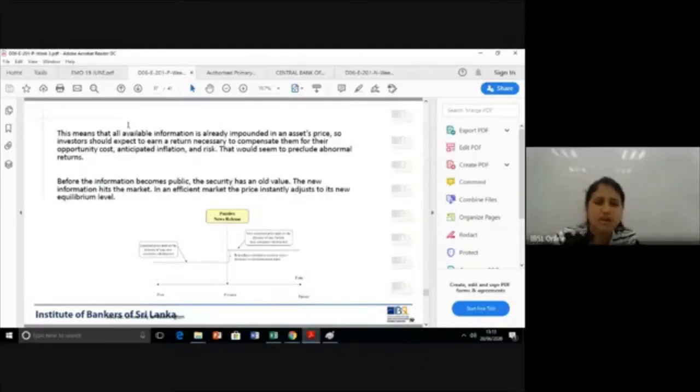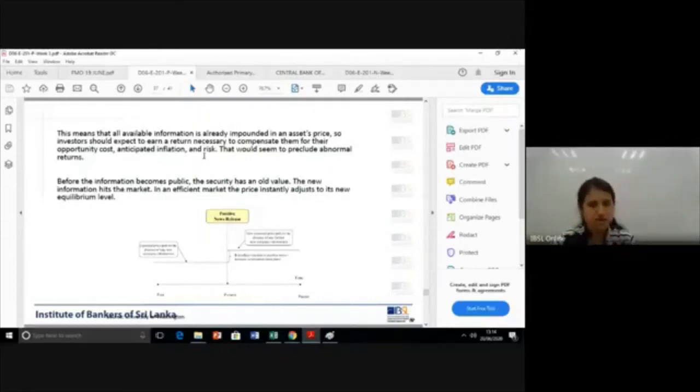This means that all available information is already included in the asset price. So the investor should expect to earn a return that compensates them for the opportunity cost, inflation and the risk only. It shouldn't compensate them for unknown information. That's what I mean here.